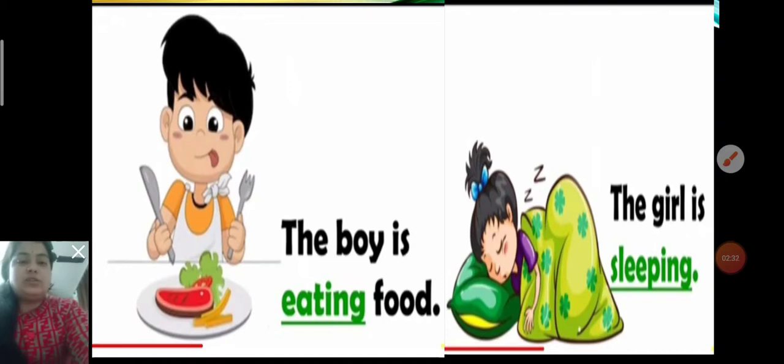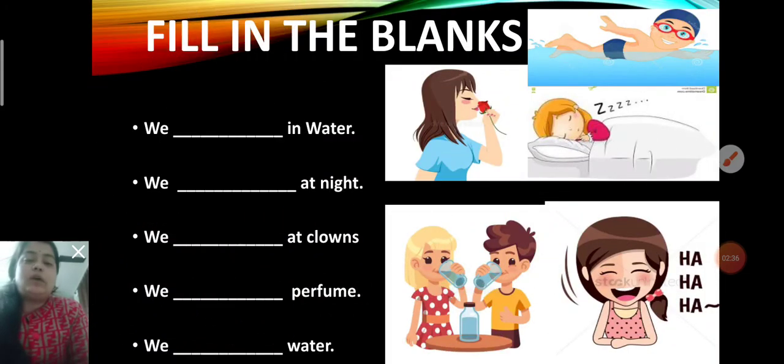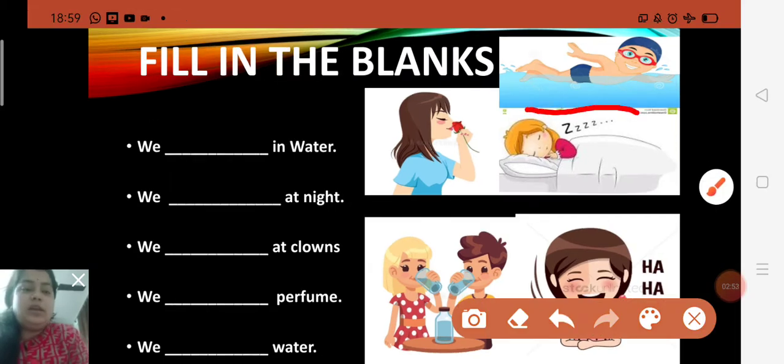Again I am just going to explain, you just try to understand children. You all have to complete the book's Chapter 23, and you will have to fill in action words. Okay, so just tell me, "We dash in water." Children, just fill in the action word here. In this picture you can see this boy is swimming in water. And children, you should never swim alone in the water.